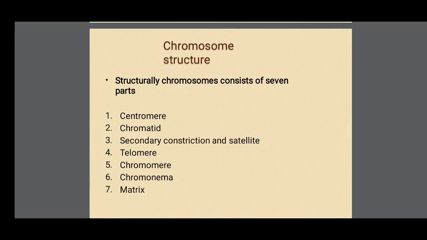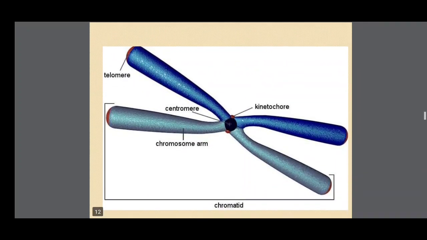Chromosome structure. Structurally, a chromosome consists of seven parts: first the centromere, second the chromatid, third the secondary constriction and satellite, fourth the telomere, fifth the chromomere, sixth the chromonema, and seventh the matrix. Generally, these parts occur in chromosome structure. This is the chromosome picture. In the middle, we can see the centromere. The centromere has two kinetochores.